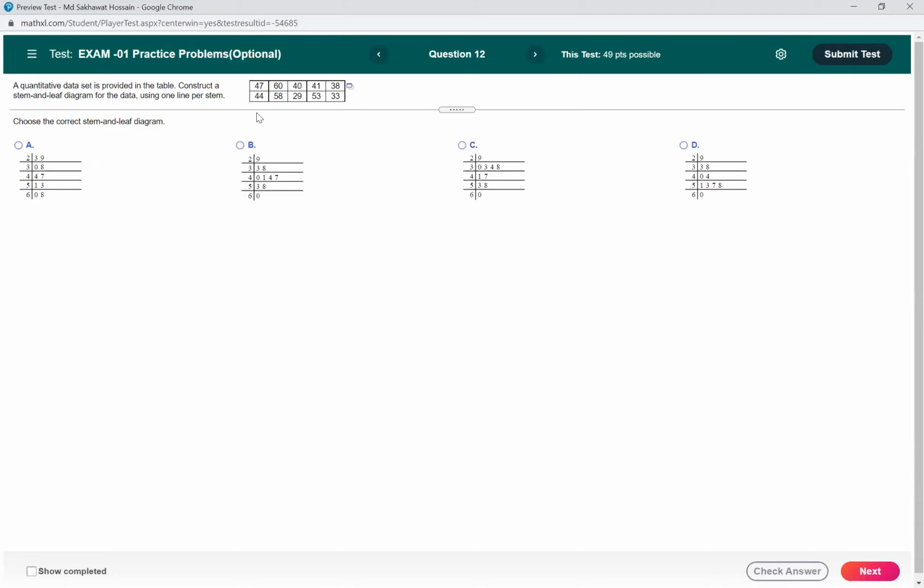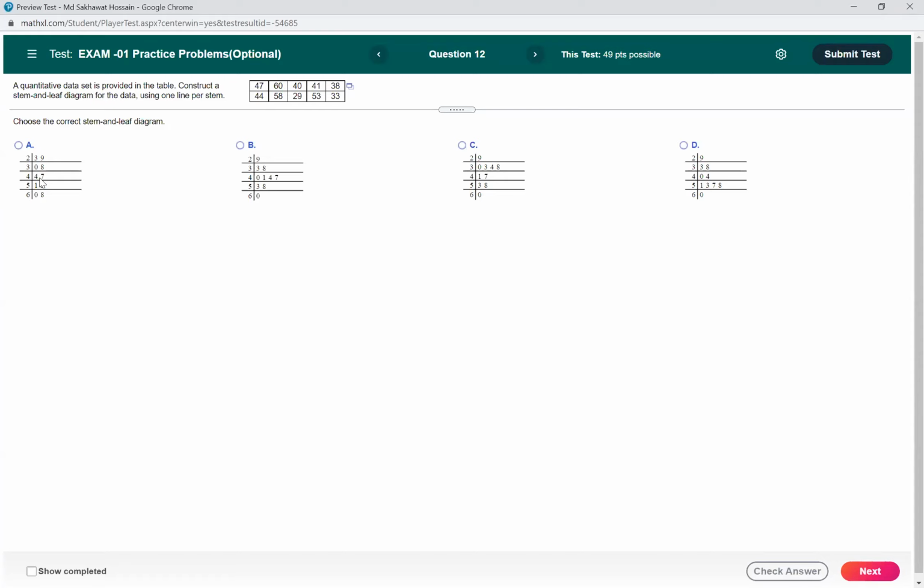First you have to look at the first digit. So how many distinct digits do we have? We have 4, 6, 5, 2, 3. So 2, 3, 4, 5, 6. And then for 2, the first number is 47. So 4 is the stem and 7 is the leaf.